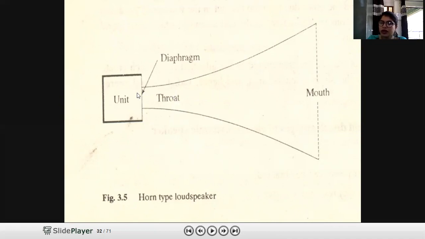We are radiating our sound from here into this horn, and then it is radiating from here to the air. That means this flared structure makes this an indirect radiating loudspeaker, or horn type loudspeaker, from throat to mouth.